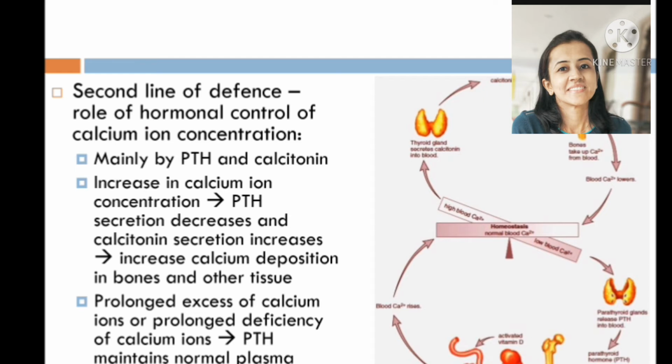Now, you can see calcitonin is the second line of defense in the regulation of calcium ion concentration. Both the hormones are important, parathyroid hormone as well as calcitonin, but calcitonin is the second line of defense because after an increase in the calcium concentration, parathyroid hormone secretion decreases and calcitonin secretion increases, and this calcitonin increases deposition of calcium ions in bones as well as other tissues. But when there is prolonged excess or prolonged deficiency of calcium ions, parathyroid hormone maintains normal plasma calcium concentration.